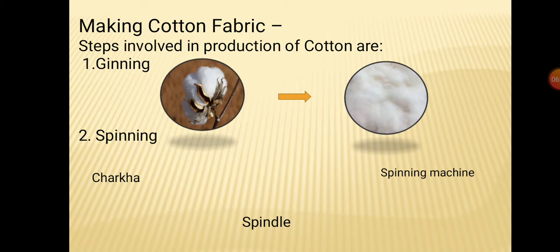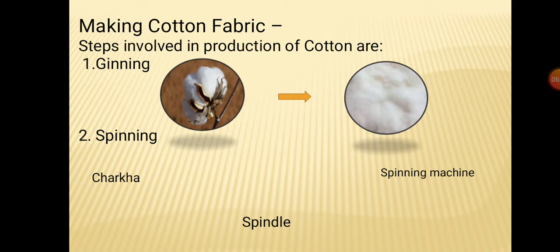After ginning, when the fibers are obtained, the second process starts, that is spinning. Spinning is the process when a number of fibers are taken together and twisted tightly to make them stronger. Spinning makes the fibers stronger, as a number of fibers come closer together and are twisted, so it becomes stronger.